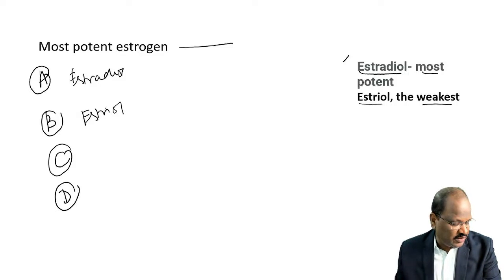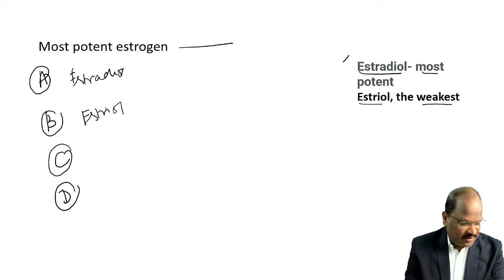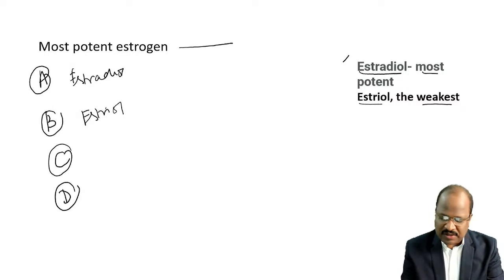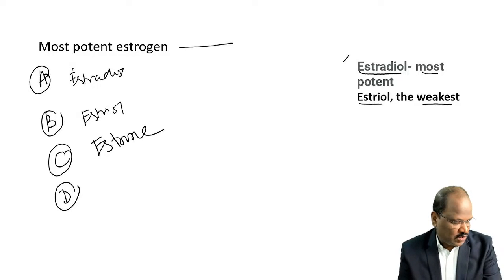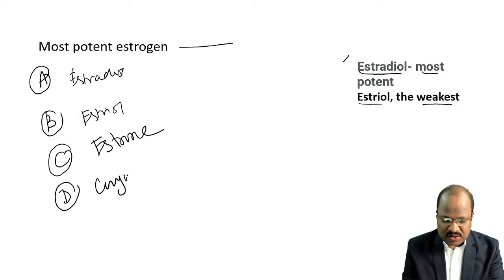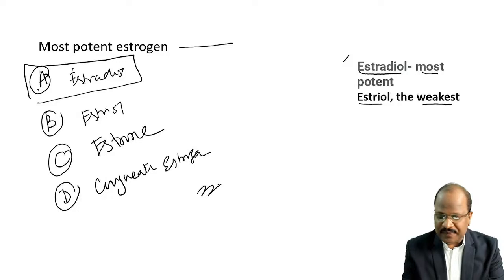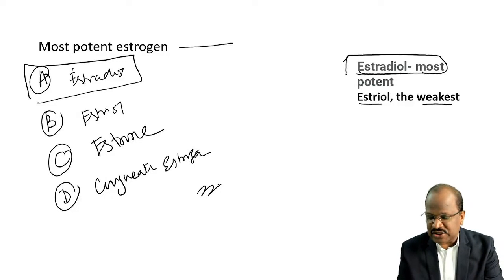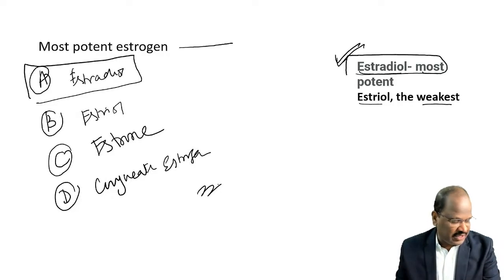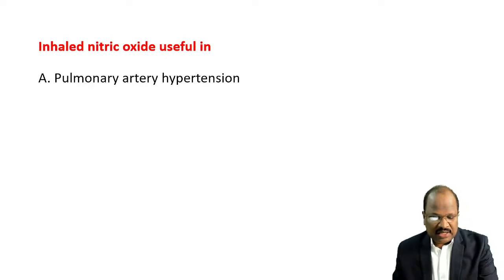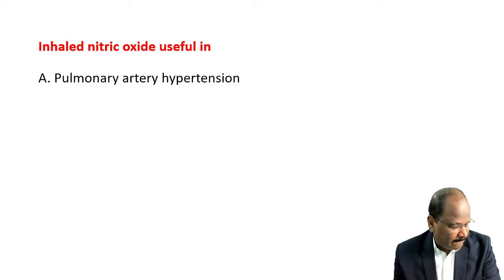Option E1, E2, E3. One is estrone. Okay. One more thing, conjugated estrogen. Okay, doctor, thank you. So the answer is estradiol is the most potent estrogen. Okay, good. Thank you.